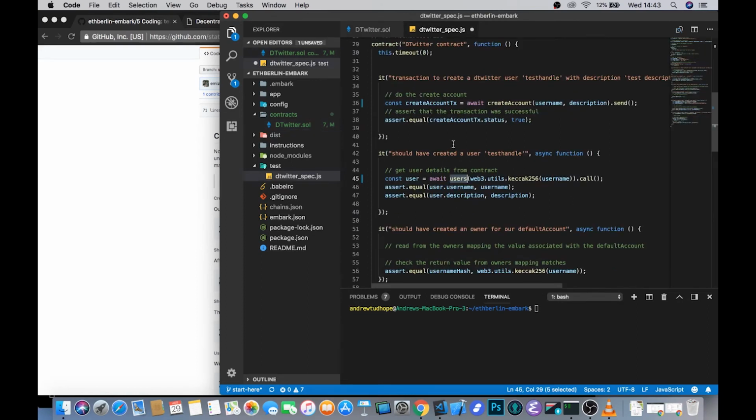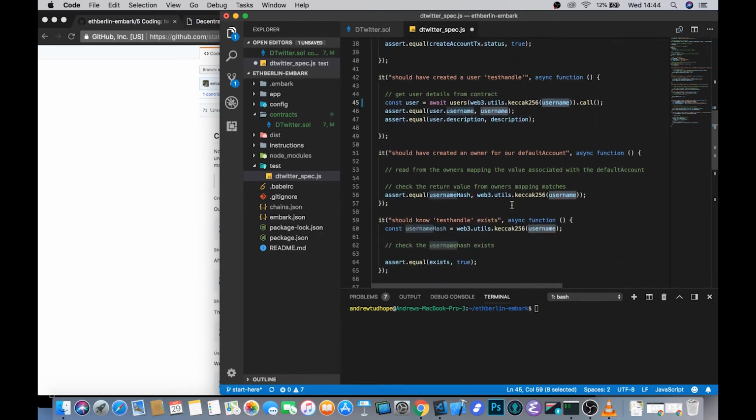And so that's what we need to pass in, not the actual username. In order to get that hash, we look at the Web3 library, which has this utils object in it, and in that you have the keccak256 hash function, which we can apply to the username, get what the username hash should be, call that, and make sure that what gets returned is indeed the username and description that we were expecting.